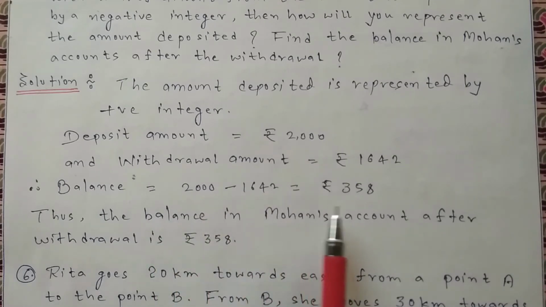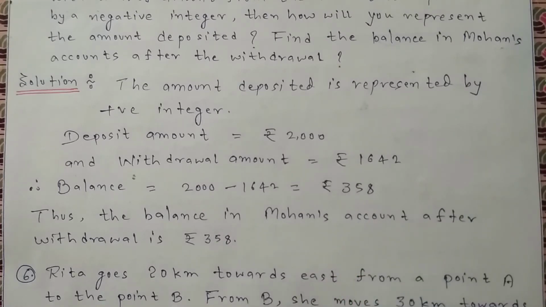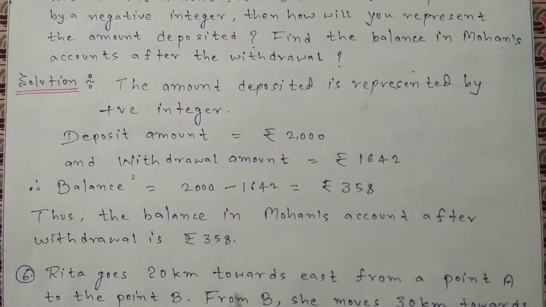It results in 358 rupees, which is the balance left in Mohan's account. So this is the answer of this question.